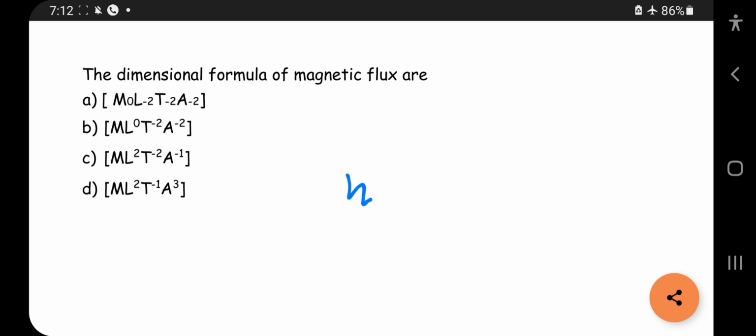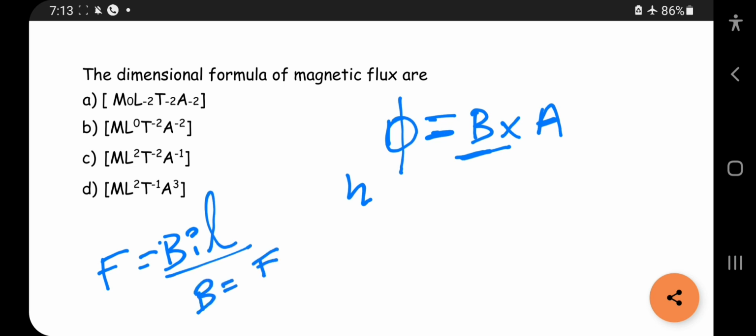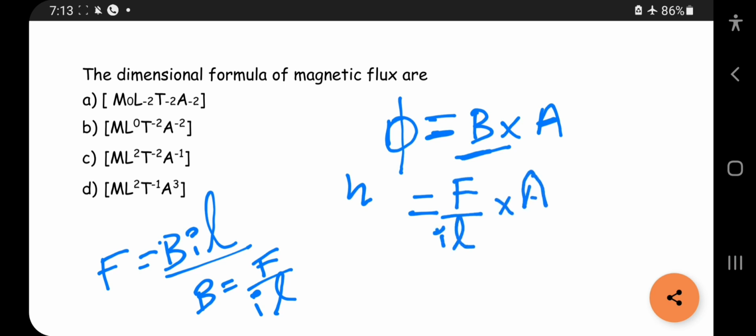So what is the magnetic flux? Flux is equal to B into A. We should not find B; we should have the dimensional formula of B in memory. It's not needed. What you should do is use F is equal to BIL. That formula is there. With this we can make B equal to F by IL. So flux is equal to F by IL into A.